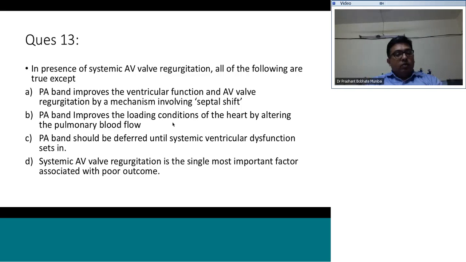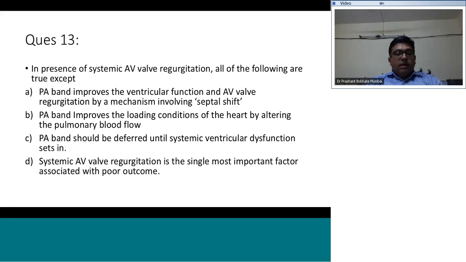So when we do a PA band, there is increase in the LV pressure. This pushes the ventricular septum back into the right ventricle and helps in better functioning of the right ventricle as well as the functioning of the tricuspid valve regurg. PA band definitely improves the loading conditions of the heart by altering the pulmonary blood flow. So it would improve the RV function and decrease the systemic AV valve regurg.